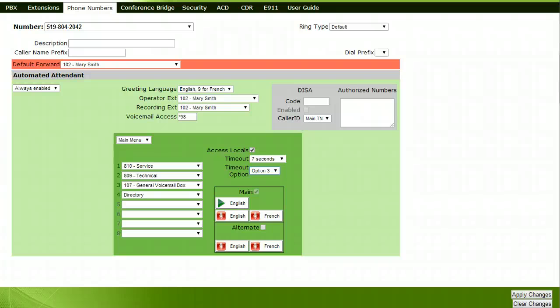Before exiting your configuration facility or moving to another tab, it is very important to click on the Apply Changes box in the lower right-hand portion of your screen in order to save any new settings that you have made.